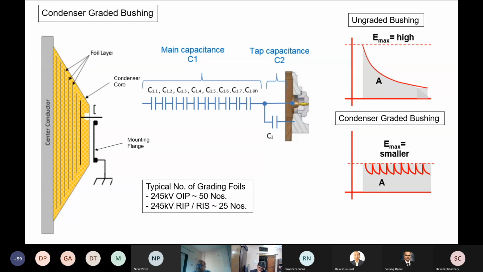Whereas in case of RIP or RIS, at 245 kV, the highest system voltage level, you can consider 10 kV per mm as the stress value. So you divide 245 kV by 10, and 25 foils will be there in case of 245. This is a rule of thumb which can be used when no data is available.